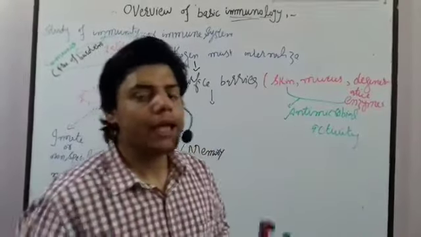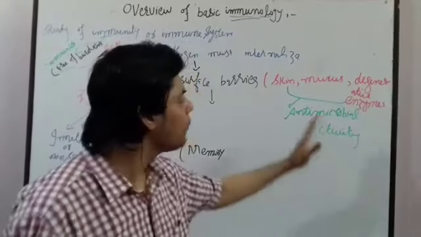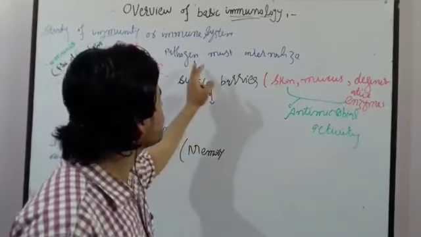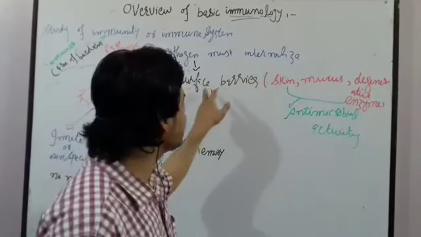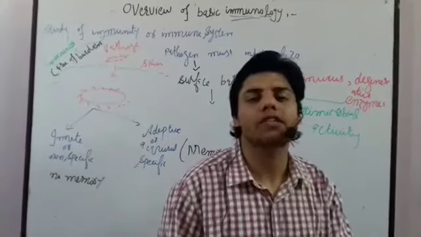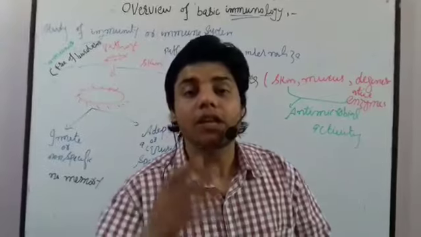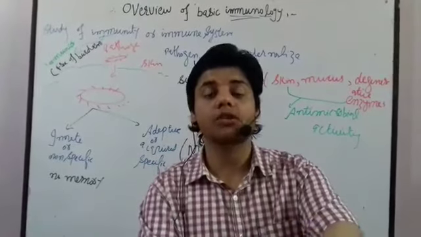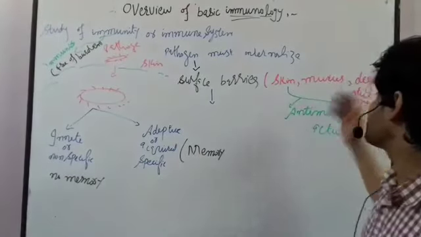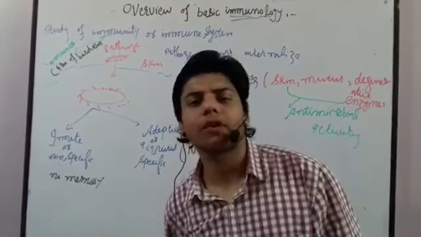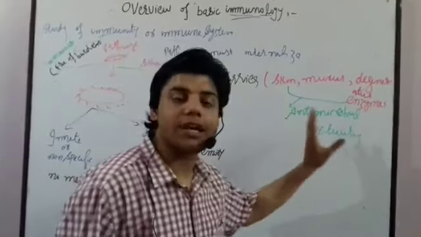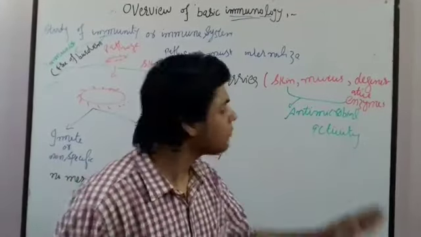Outside our body, we have the surface barriers. The pathogen must get past them to be internalized. What is a surface barrier? Surface barriers are those things present on the surface of our body, for example skin, mucus, and degrading enzymes, sometimes called lysozymes. These are the surface barriers.